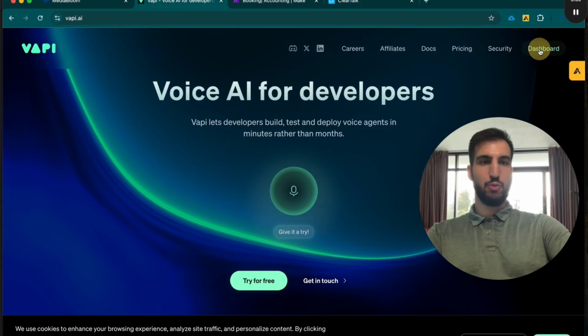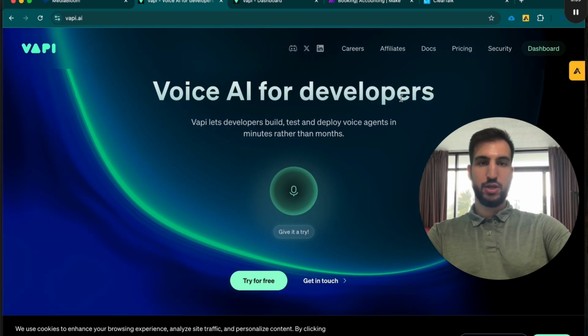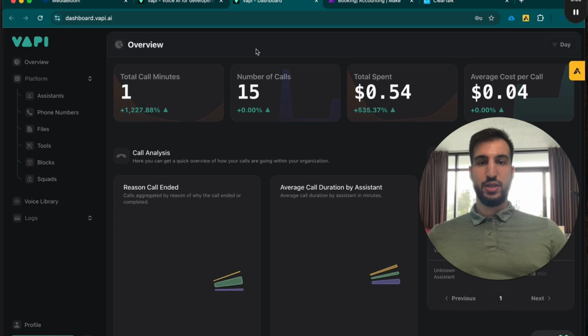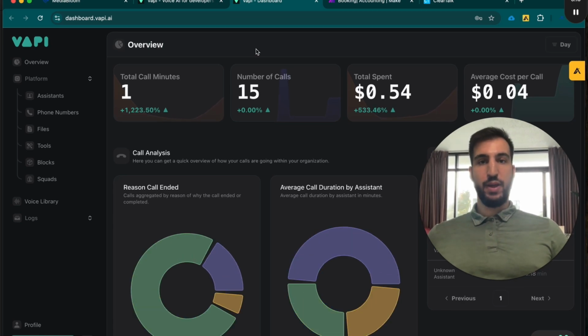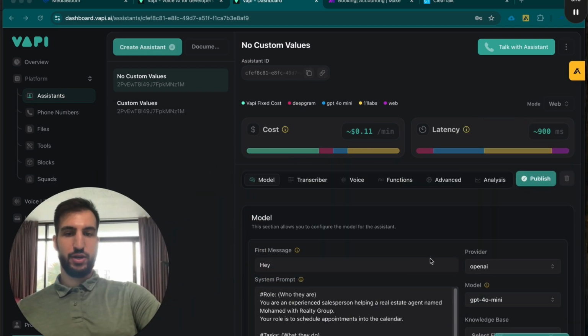So Vapi is more of a developer platform, as you can see from their homepage, Voice AI for developers, right? So this is a lot more useful for custom build-outs. So if you have a customer that wants a custom CRM, they want everything integrated in theirs, they want this, they want that, HIPAA compliance, that's all going to be done through Vapi. So the way Vapi works is, hey, you want to throw your assistant in here, you build the prompting. It's a little bit easier UI-wise, but it's a lot more automations-wise, right?